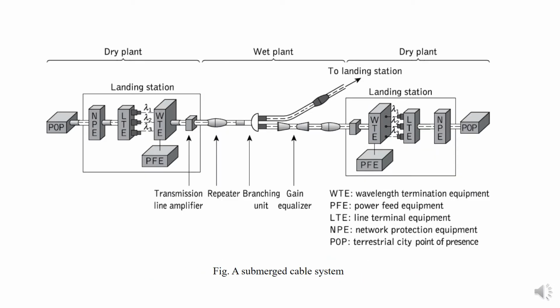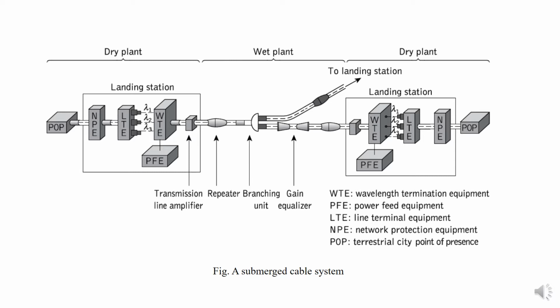Another deployment of optical networks is in submerged optical fiber networks. These networks typically cover long distances between continents, around 3,000 to 10,000 kilometers, where most of the optical fiber cable lies in deep sea water. Submerged networks require repeaters that re-amplify the signal at regular intervals, along with regenerators and optical amplifiers. The various elements that submerged cable systems comprise are as shown in the figure.